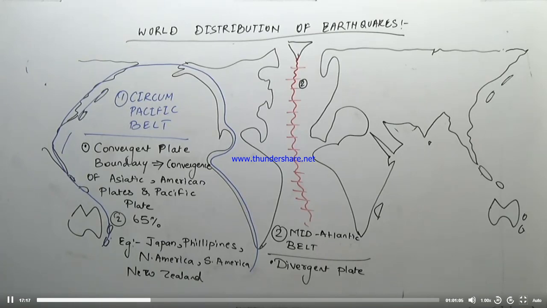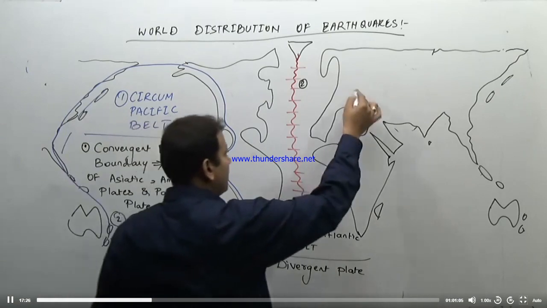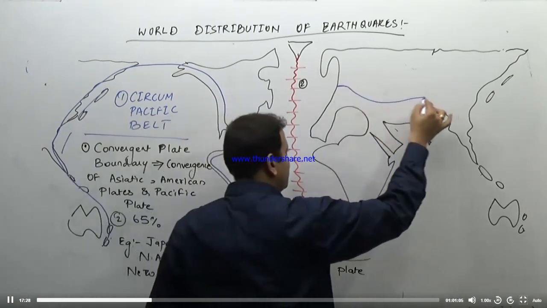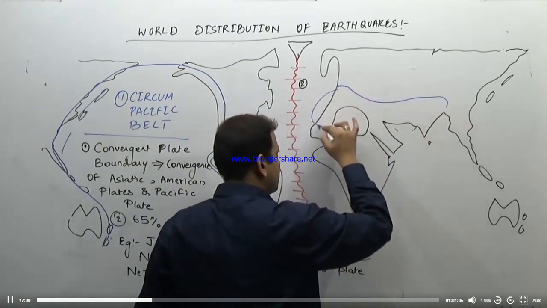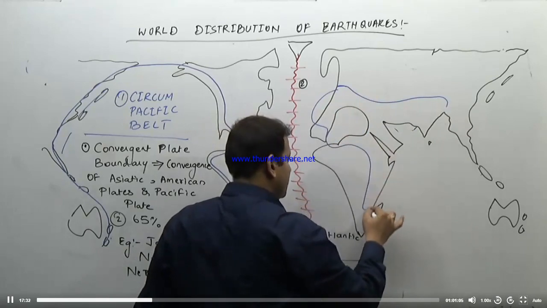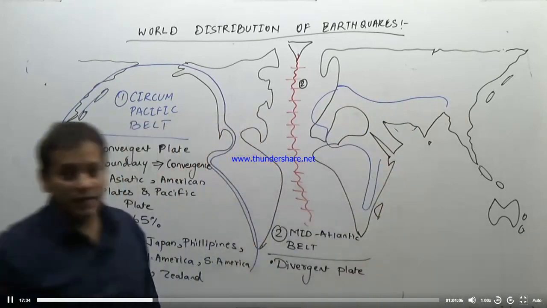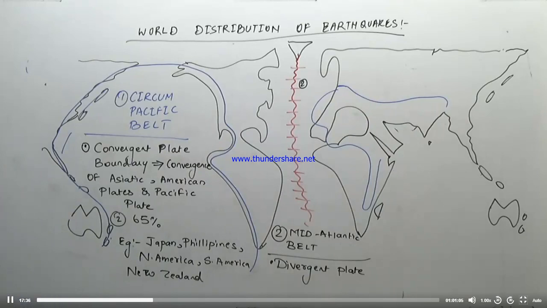And the third major region of earthquakes is the mid-continental belt. That is this belt, which covers even India, the African region, the African Rift Valley region, and the European region.